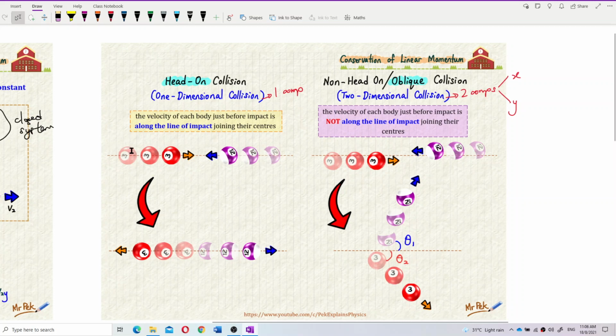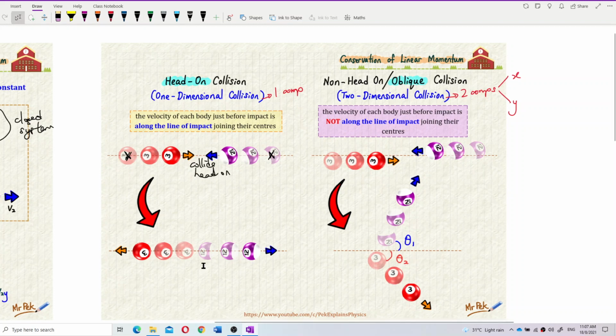This is the center of the red ball, and this is the center of the purple ball. The red ball and purple ball are moving along the line of impact, and they collide head on.